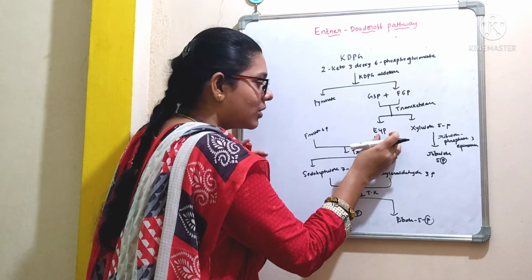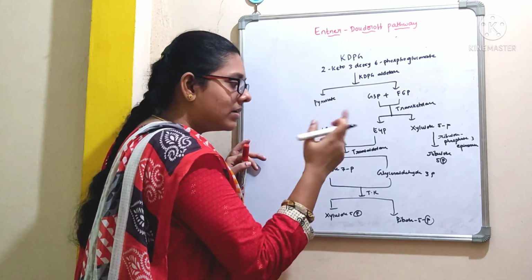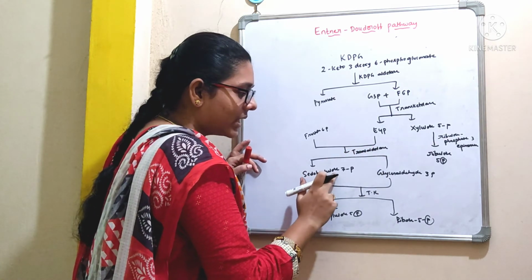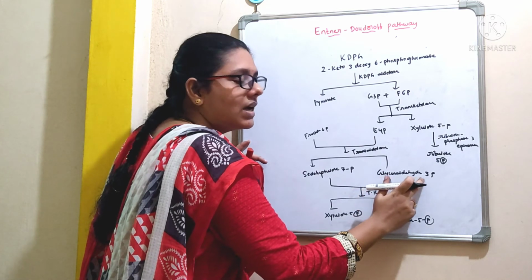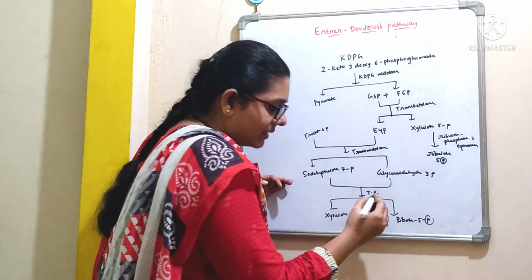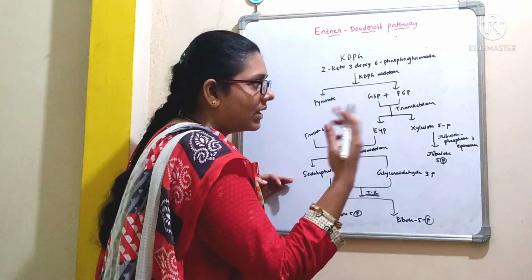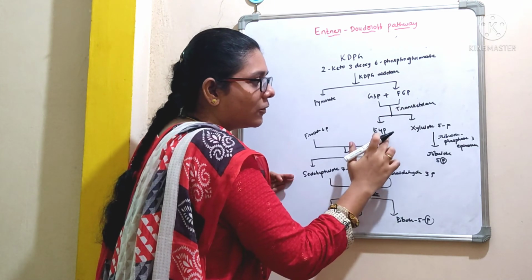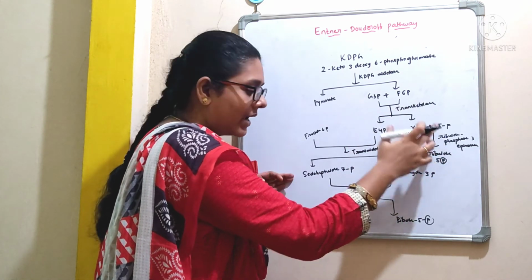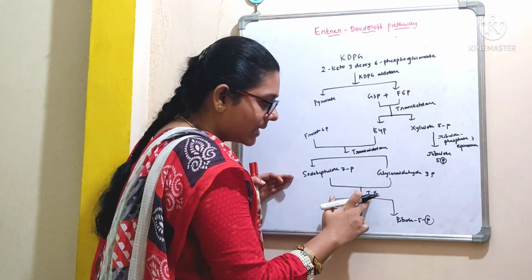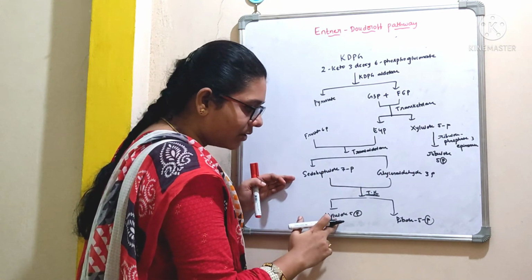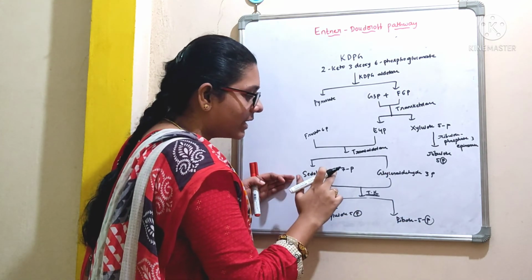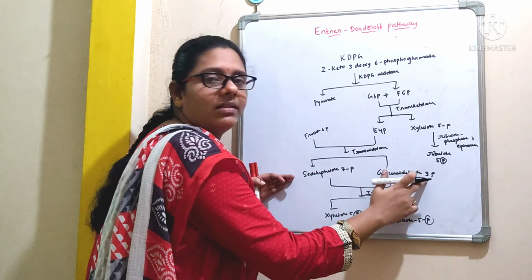This erythrose 4-phosphate and fructose 6-phosphate will undergo the catalytic action of the enzyme transaldolase, giving rise to sedoheptulose 7-phosphate and glyceraldehyde 3-phosphate. Now the second transketolase reaction; earlier we have seen the action of this enzyme, right? So this transketolase will form erythrose 4-phosphate and xylulose 5-phosphate, right? Again, the second transketolase enzyme will catalyze the formation of xylulose 5-phosphate and ribose 5-phosphate from these 2 compounds, that is sedoheptulose 7-phosphate and glyceraldehyde 3-phosphate.